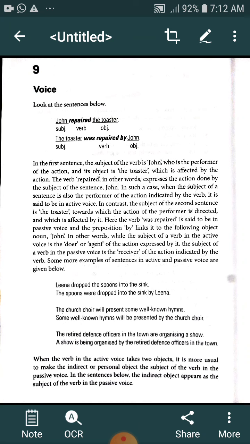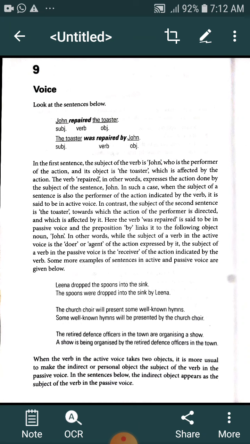You know very well what voice is. You must have solved exercises like "change the voice," "make a passive voice of this particular sentence," and "make the active form of that particular sentence."